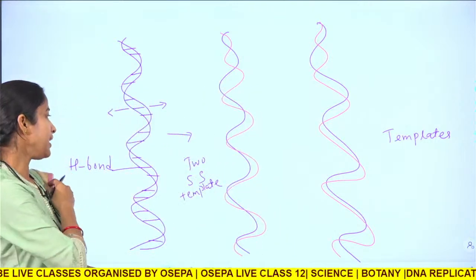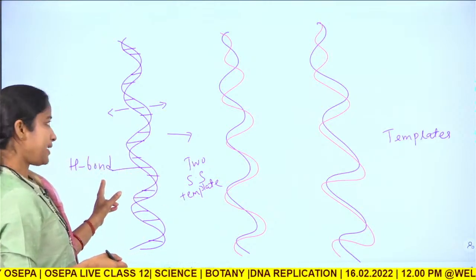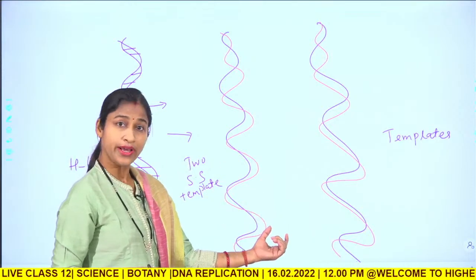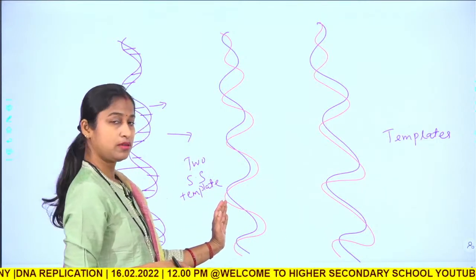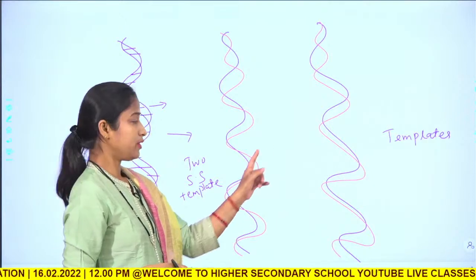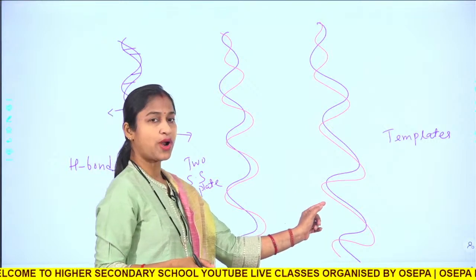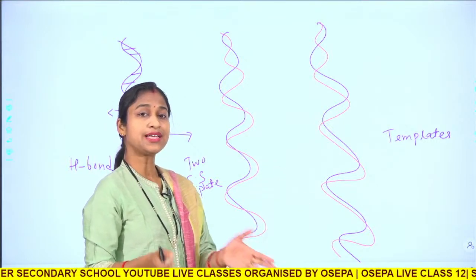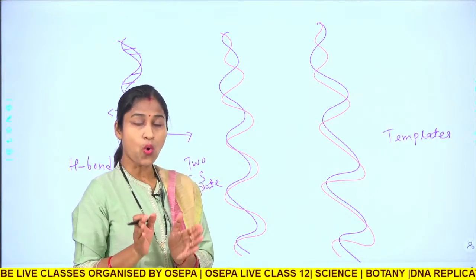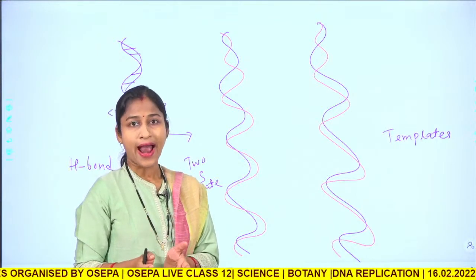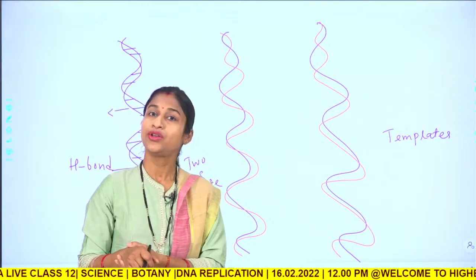Now, you are getting two DNA molecules from one DNA molecule, but here one strand is old, the other strand is new. The same is for this one also. One strand is old, the other strand is new. So, the new strands are synthesized, whereas the old single strands act as template for the synthesis of the new strand.